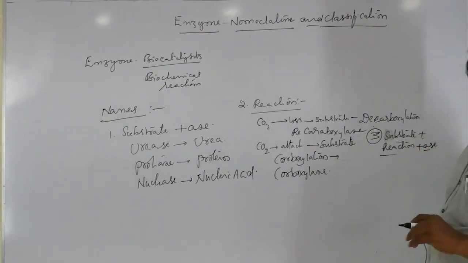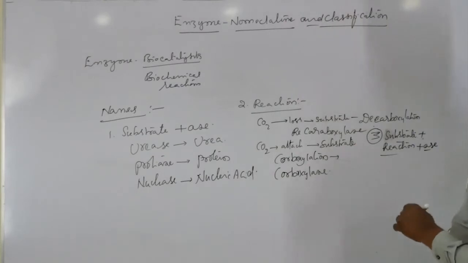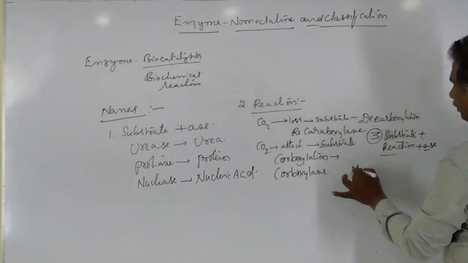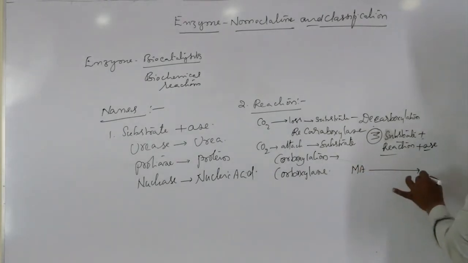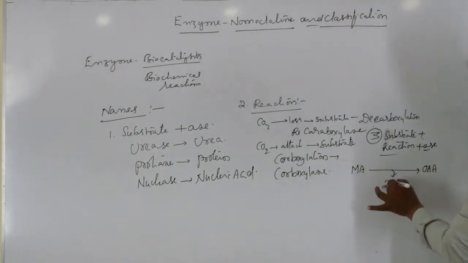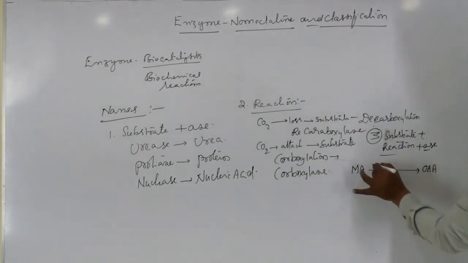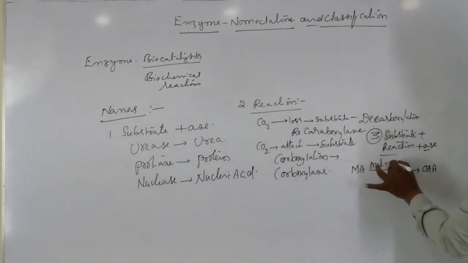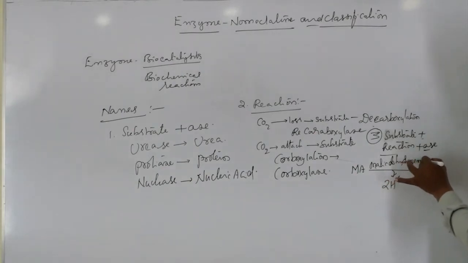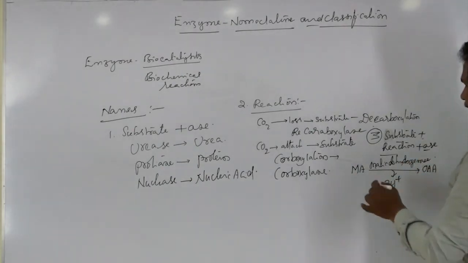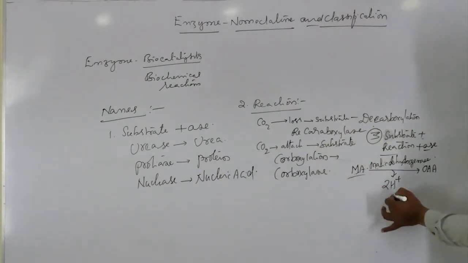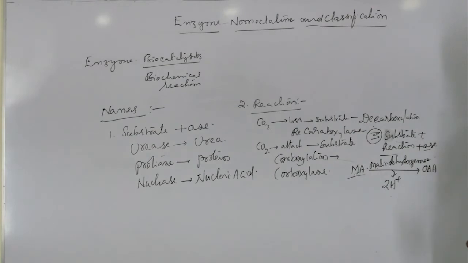For example, in the last step of the Krebs cycle, malic acid is converted into oxaloacetic acid. In this one, 2 hydrogens are lost from the substrate, so that enzyme is called malic dehydrogenase. The substrate is malic acid, with loss of hydrogens, hence it is dehydrogenase.